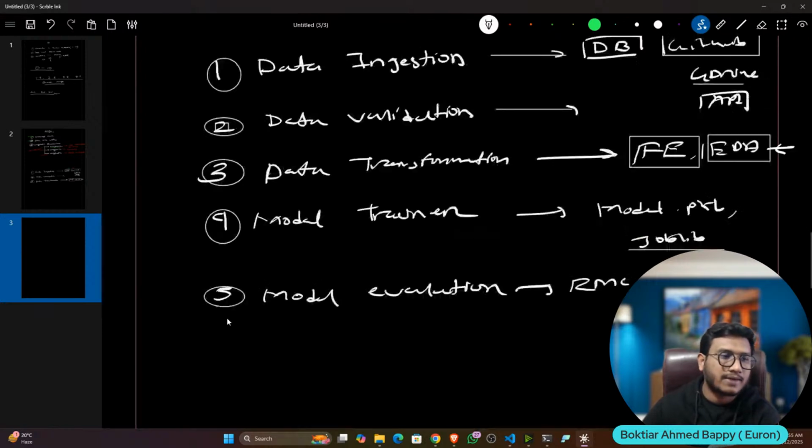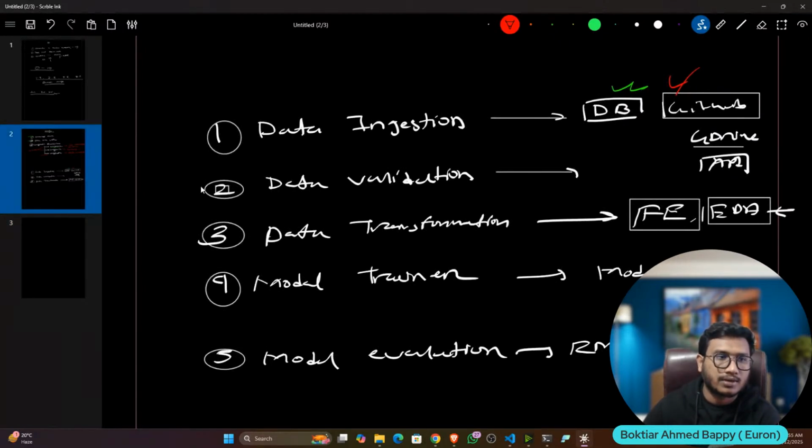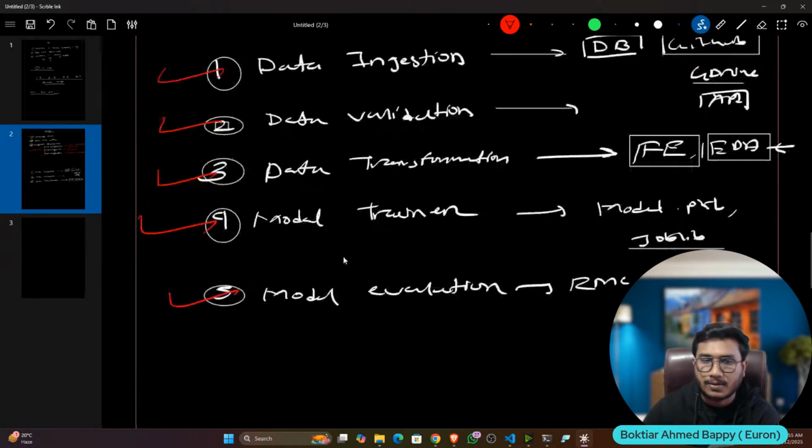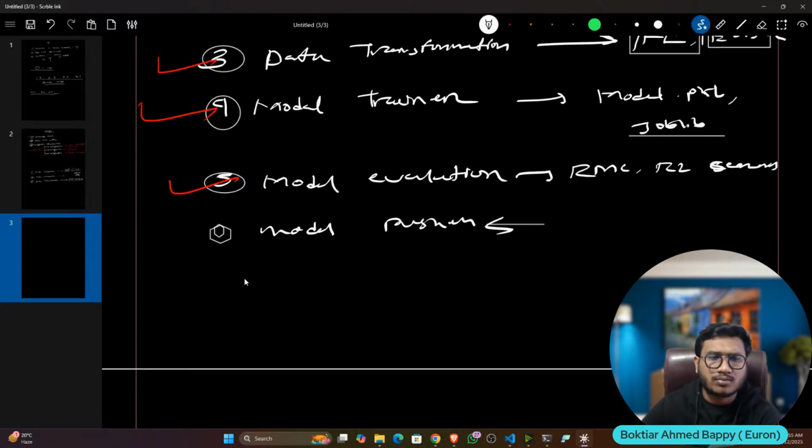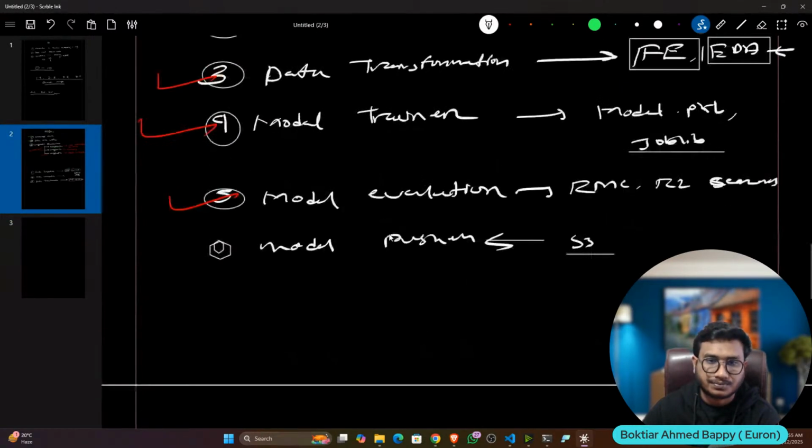So these 5 steps we usually follow whenever we develop any machine learning project: data ingestion, data validation, data transformation, model trainer, and model evaluation. There is another stage you can also add, let's say model pusher. If you want to push the model to an S3 bucket, you can do model pusher. I'll also tell you how pusher works; in my next project we will also push the model. In the S3 bucket or anywhere you can push the model, if you don't want to lose the model.